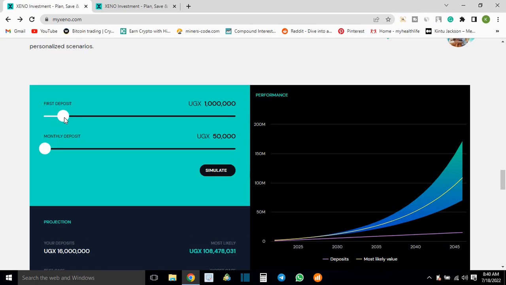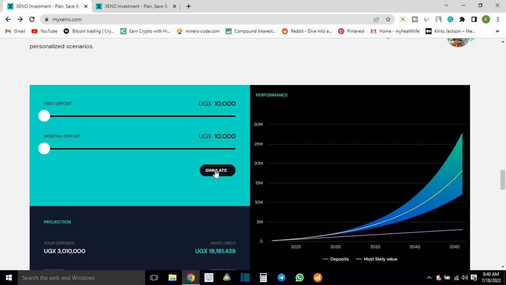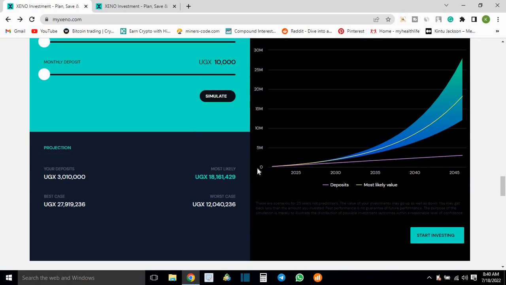I'm pretty sure that if most of us were to invest today, the simplest amount of money that you could put in right here is the minimum deposit, right? So let's say you started with 10,000 Ugandan shillings, and every month you're committed to put in 10,000 Ugandan shillings, and let's simulate that, right? Using the lowest digits that we can. So when we simulate that, you can see,